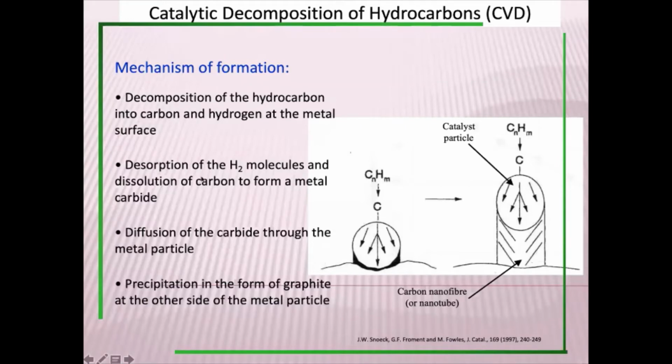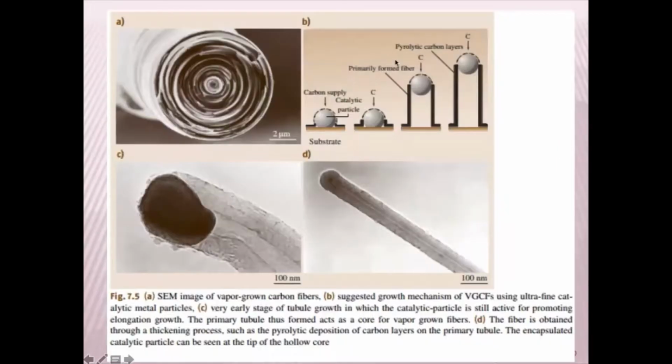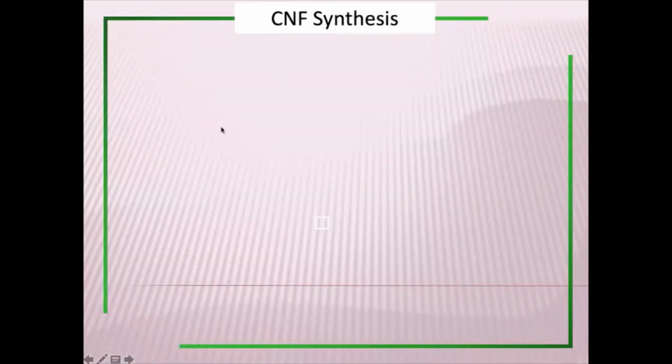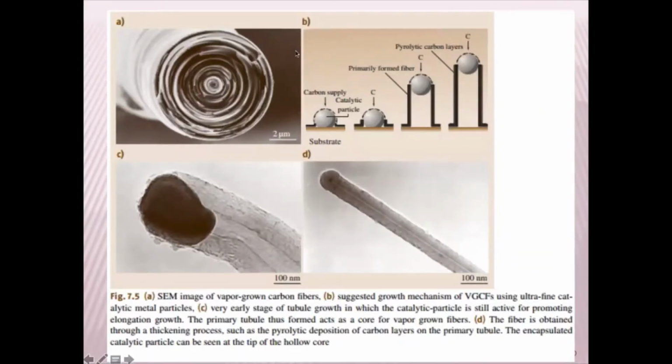That's basically how you start with carbon and hydrogen, then the hydrocarbon gets decomposed to give you carbon. The carbon interacts with your metal, and the way carbon interacts with the metal, there can be a deposit of carbon by lifting the particle, or the carbon gets settled at the bottom. So you have several possible ways in which the particle growth can take place.